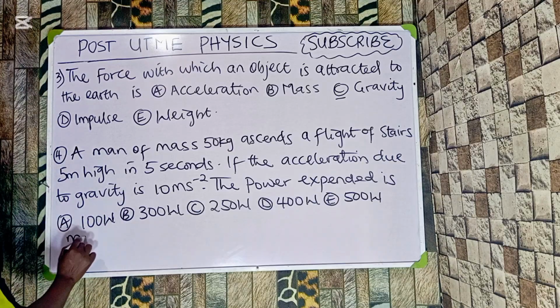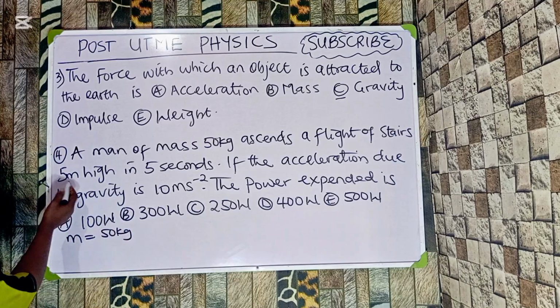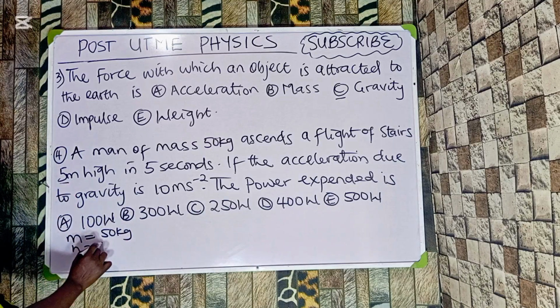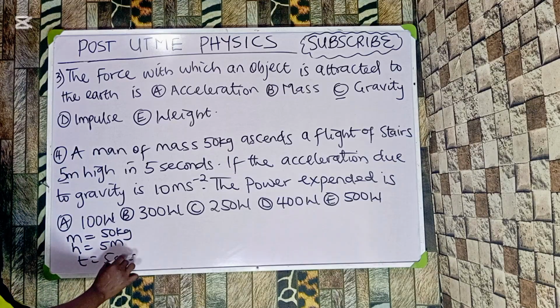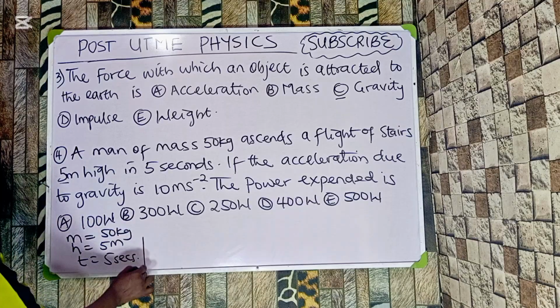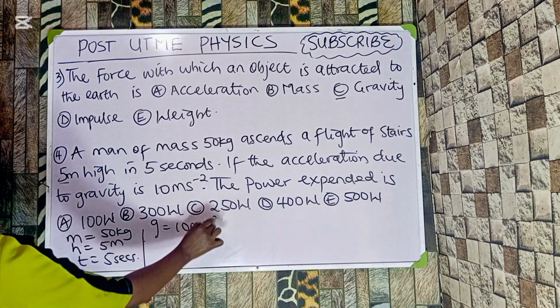So the mass is given as 50 kilogram. Then we have the height, h, given as 5 meters. Then my time is given as 5 seconds. We also have g, and g is constant, 10 meters per second square.